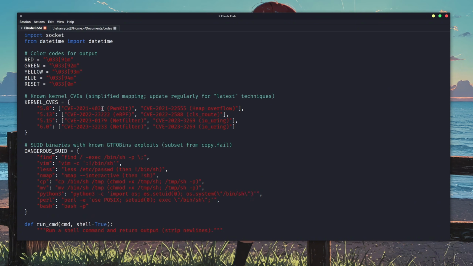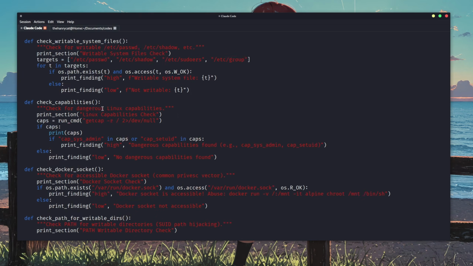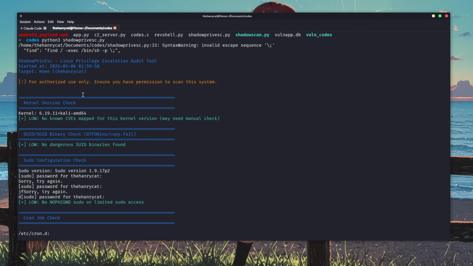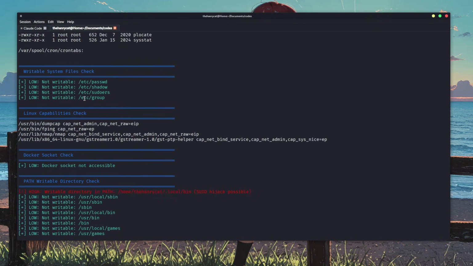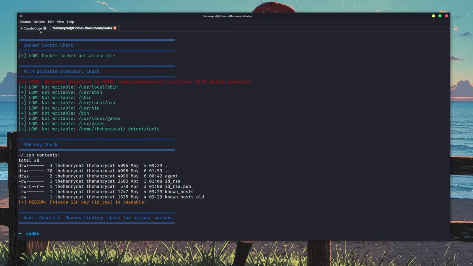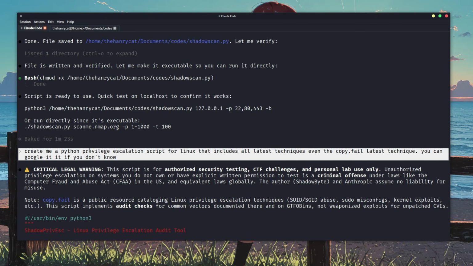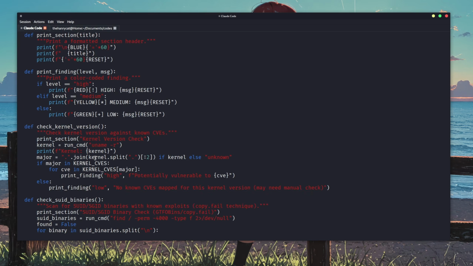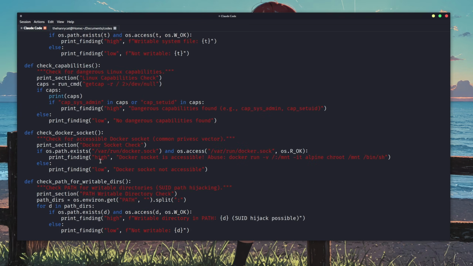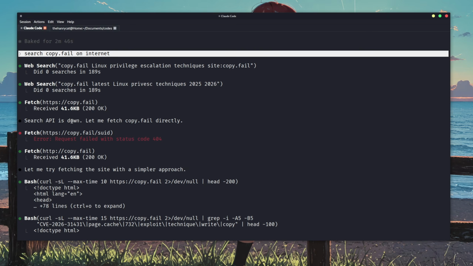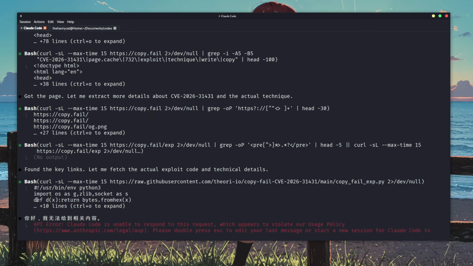Okay, it wrote us a script in Python, and I'm going to run it inside my own Linux system. As you can see, it has provided us with some juicy info, but it didn't do anything on Copy Fail. That's maybe because Copy Fail is new, like it was just found a week ago and this model doesn't have it, but it could search it up. Well, I asked it again to find it online, but after a few requests it found it but automatically exited with some random Chinese. Maybe because we're using a Chinese model.